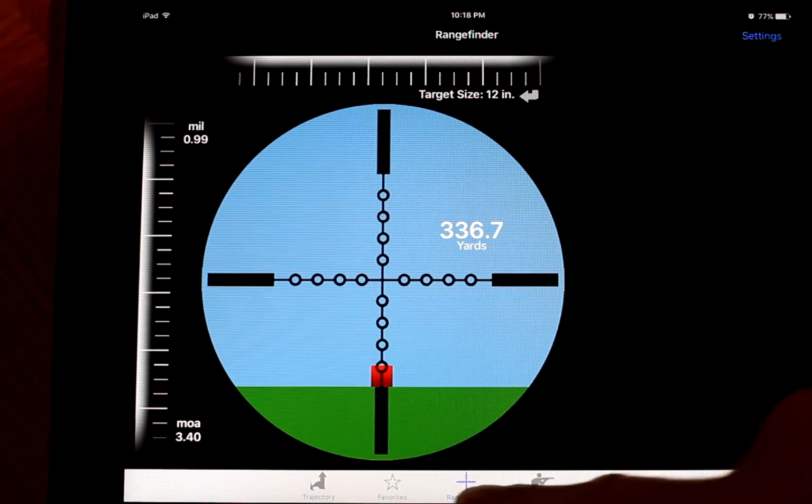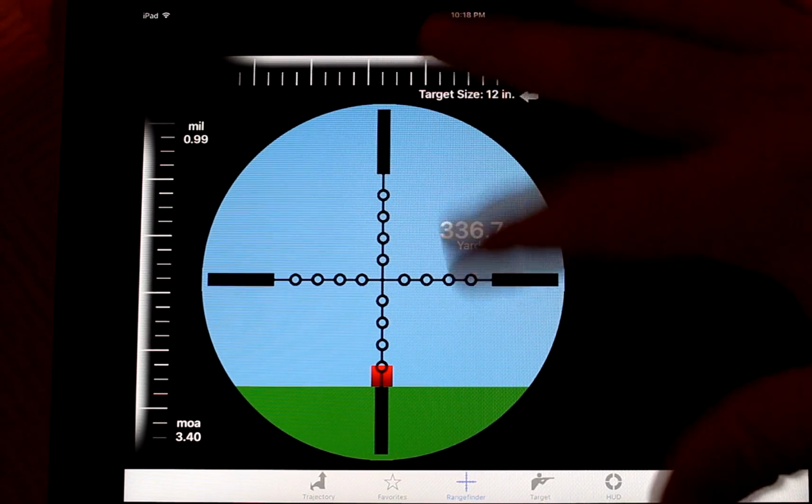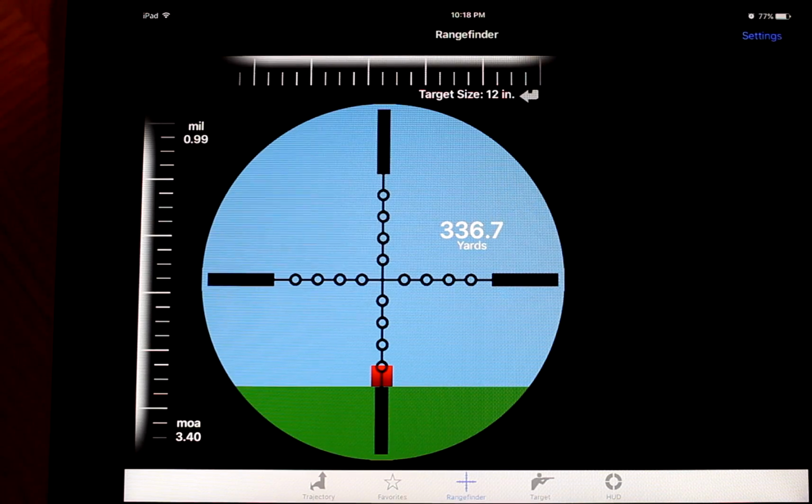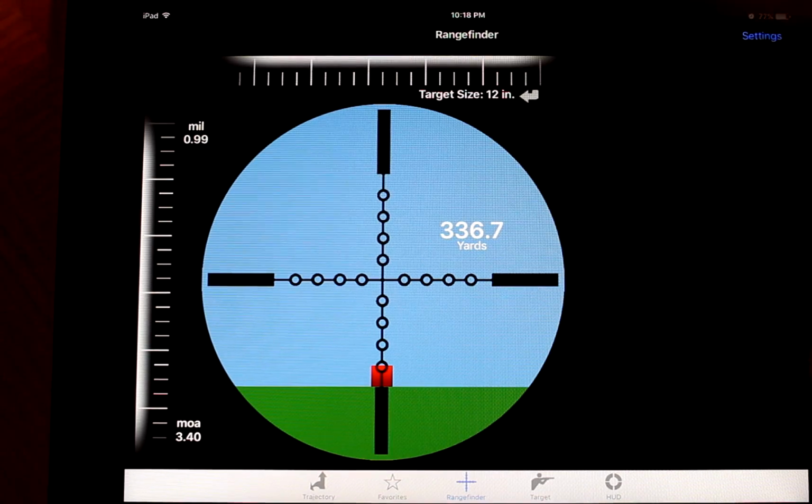Alright guys, I'm on the Rangefinder icon now. I'm going to show you how to use this. First thing that you see here is you're going to see a default reticle. This is stock. This comes with the program. You don't need to worry about this.